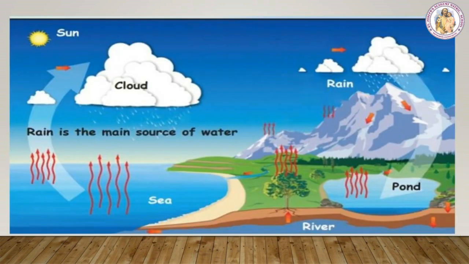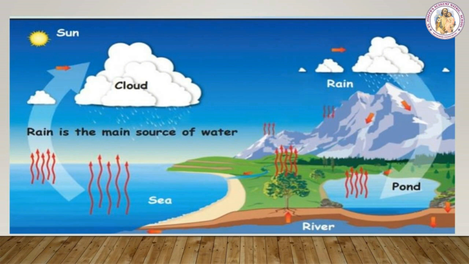Students, look at the picture. Here we can see the cycle of the rainwater. First we will get the rain from the clouds. It reaches the earth and fills the ponds, lakes, rivers and seas. After that, during a hot day, the sun absorbs the water.